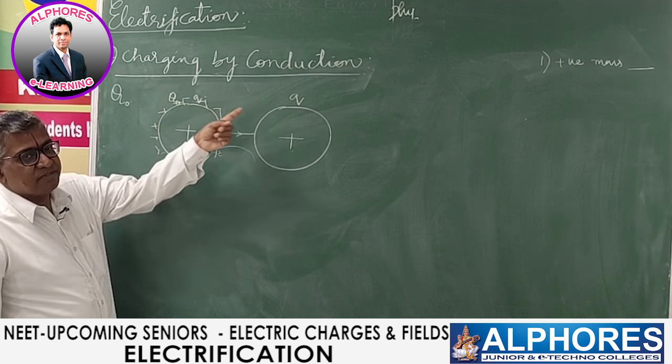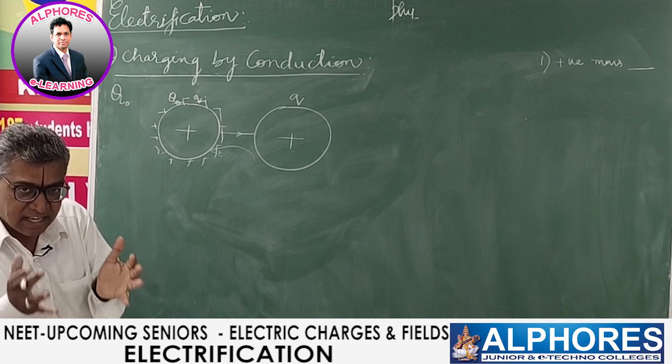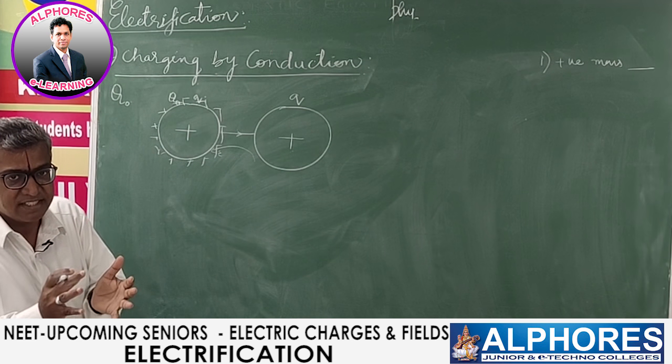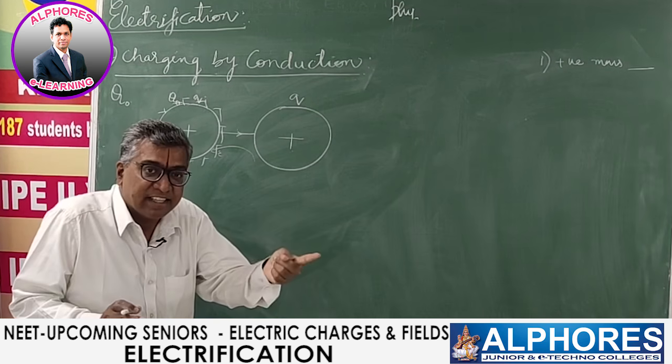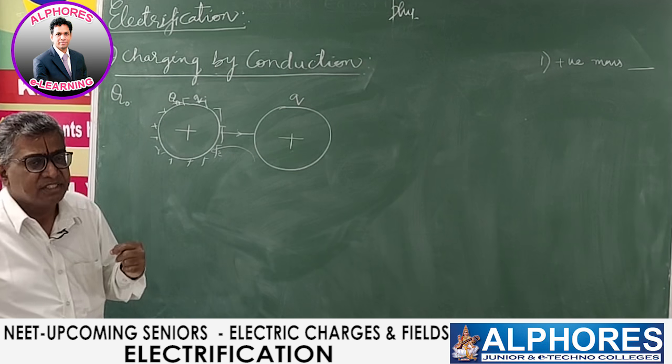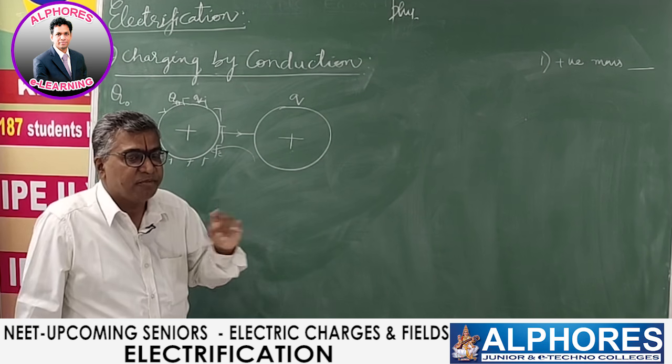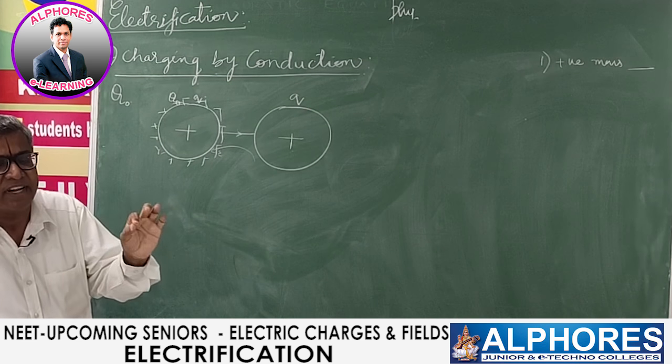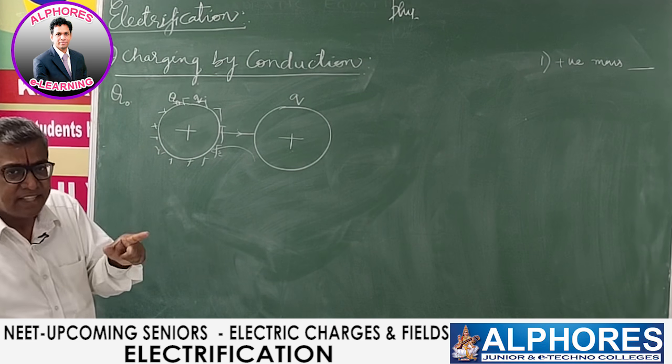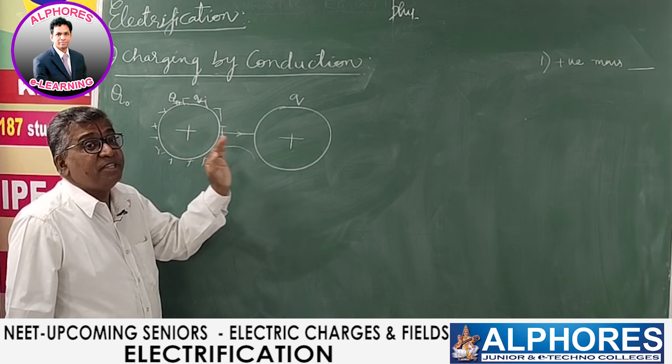So, in this process of conduction, you consider a charged body with already existing charge, then consider another body on which you want to produce charge. It should be a conductor. Mind that it should be a conductor. Then put them in contact, direct or indirect contact. Then charge will be shared.